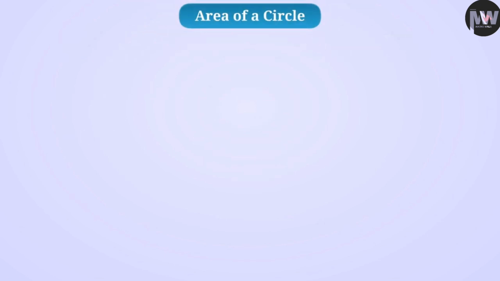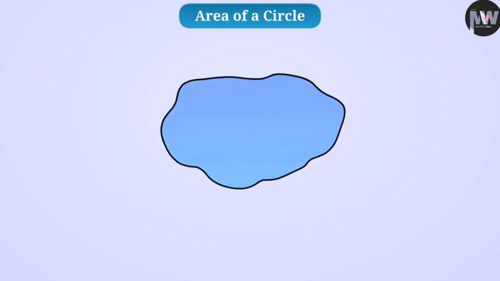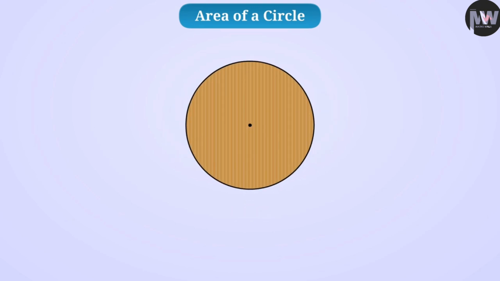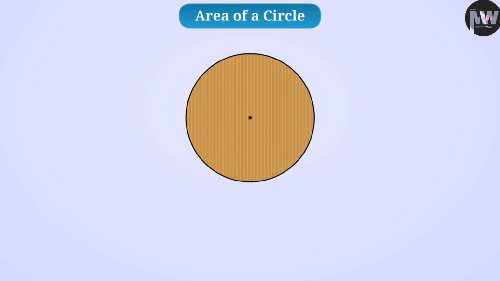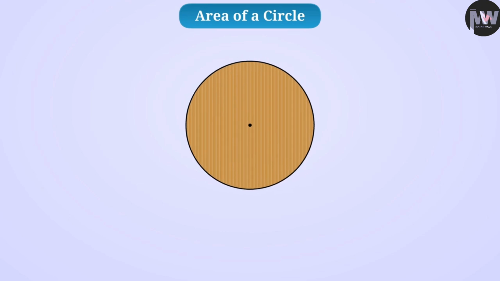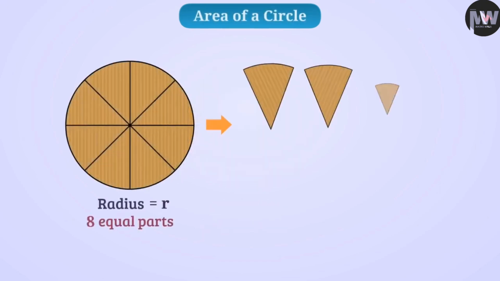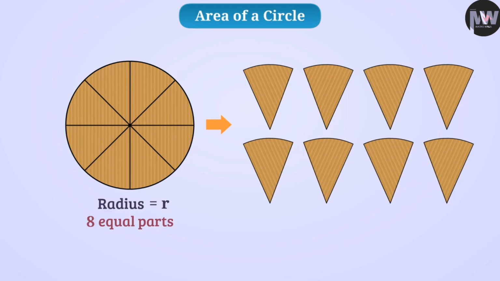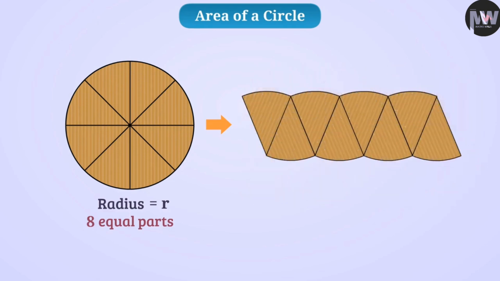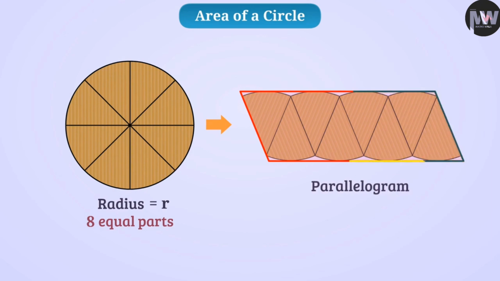Now, let's talk about the area of a circle. We know that the surface enclosed by a plane closed figure is called its area. Let us find the area of this circle by an activity. Suppose we have taken a circle of cardboard. We will consider its radius as r. First, we will divide the circle into 8 equal parts. Now, we will cut these parts and separate them. We will arrange these parts in this way. From this, we will get a shape like a parallelogram.